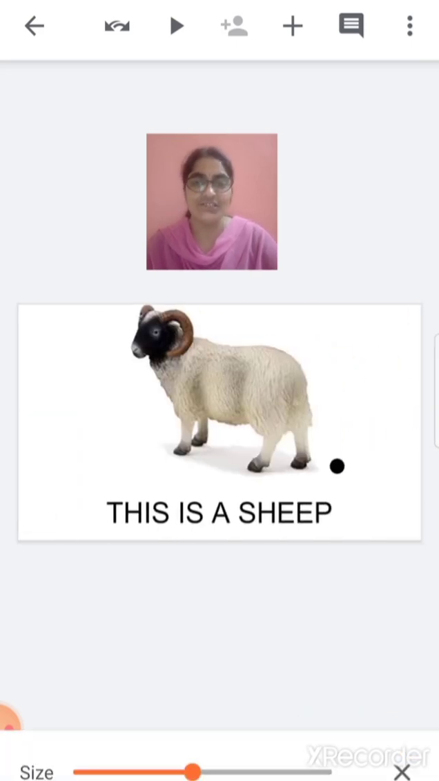This is a sheep. Sheep gives us milk and wool. And children, wool is used to make winter clothes like sweaters, mufflers, gloves, etc. Sheep also eats leaves of plants and trees.